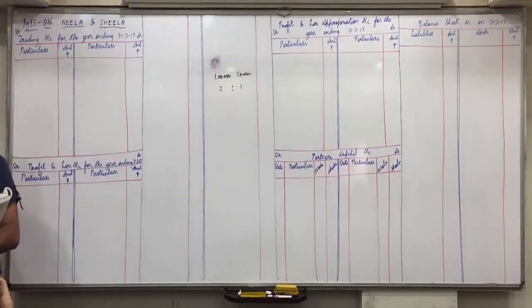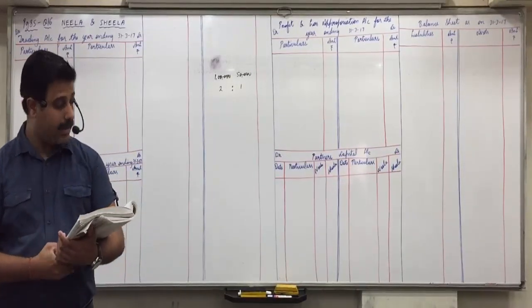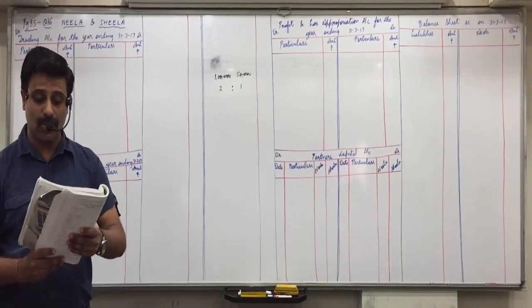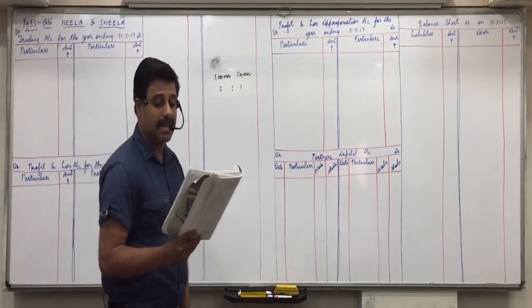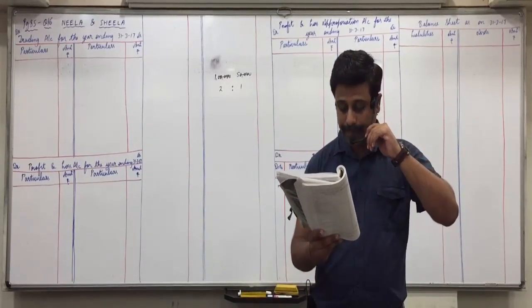So what is the capital proportion? 2 is to 1. Any confusion in this? Did you all understand this? Capital proportion 2 is to 1. Now from the following trial balance and adjustments, prepare final accounts of the firm. Look at the first adjustment.